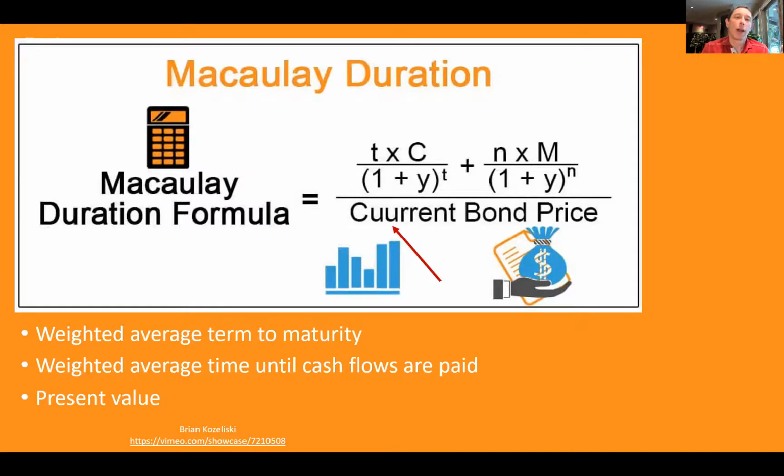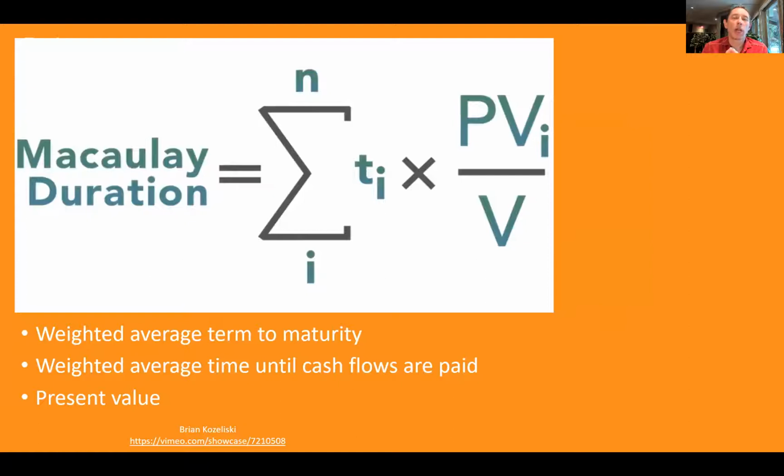There is a typo there. Here's another formula for Macaulay duration. But in both cases, what we're looking at is the weighted average time to maturity, the weighted average amount of time you have to wait for a cash flow, all put into present value terms. I think it's easier to just go through an example than it is to talk about the formulas per se.